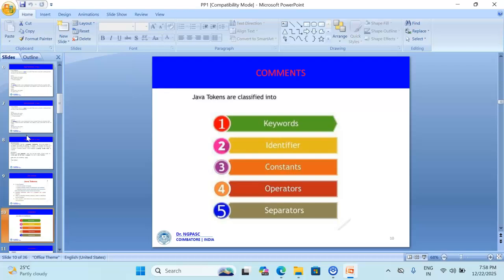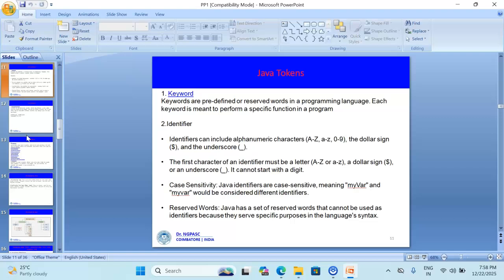The first one is keyword. Keywords are words that have some special predefined meaning in Java, and we cannot use them for naming variables or classes. For example, public, class, static, void, int, if, else, while, return. Like that we have 50 plus keywords in Java, and we must write every keyword in lowercase.